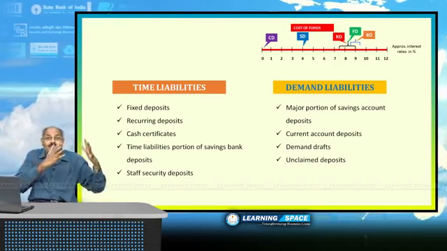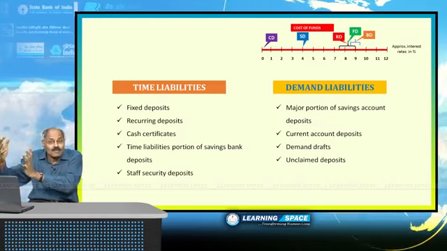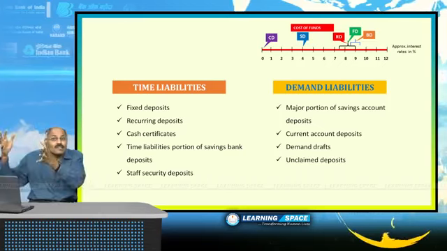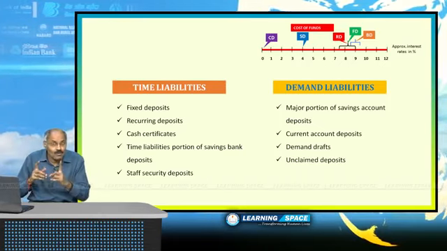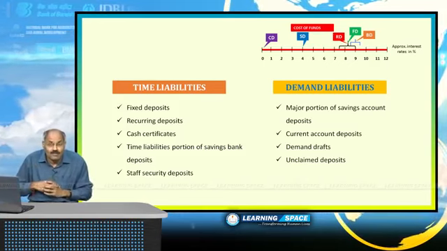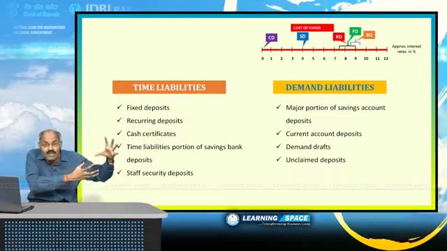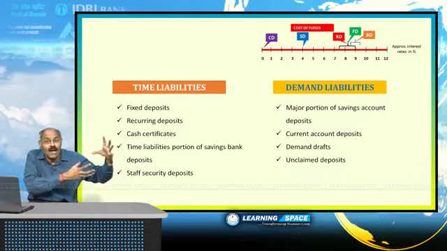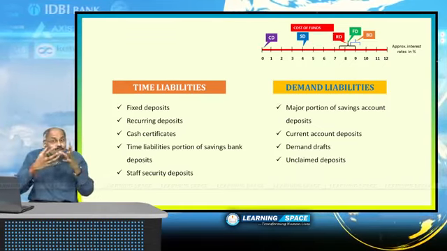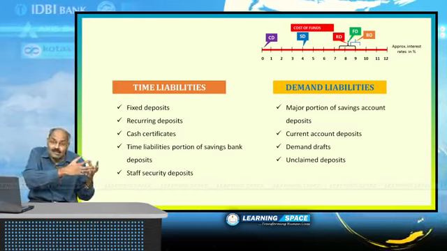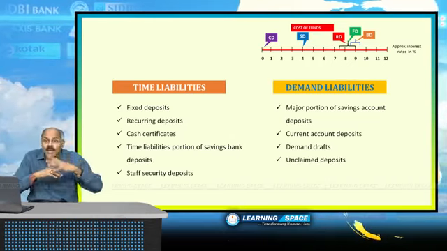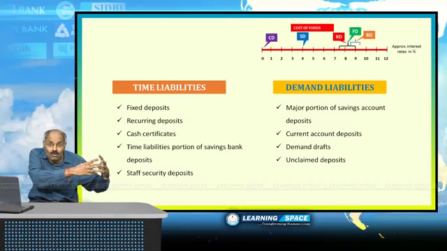The second difference between savings and current account deposits and fixed deposit receipts is that checkbook facility is not available for fixed deposit, recurring deposit and bulk deposits, whereas it is available for savings accounts and current accounts. When it comes to nomination, as we have already discussed, nomination facility is available for savings accounts, but normally not for current account holders.